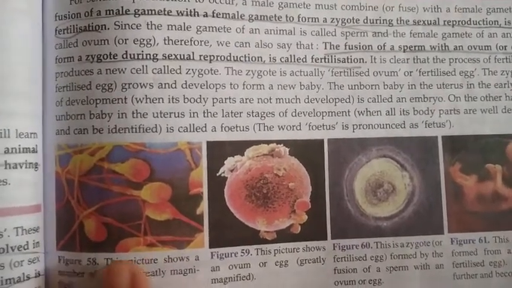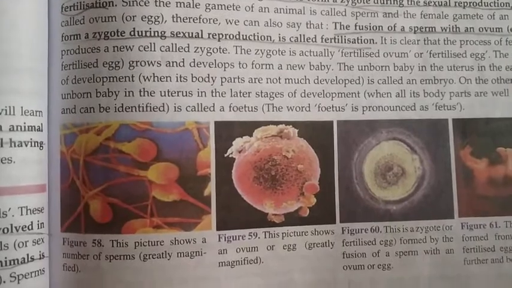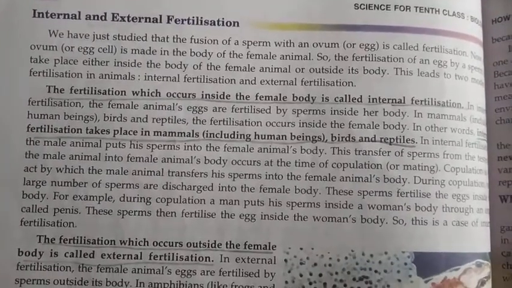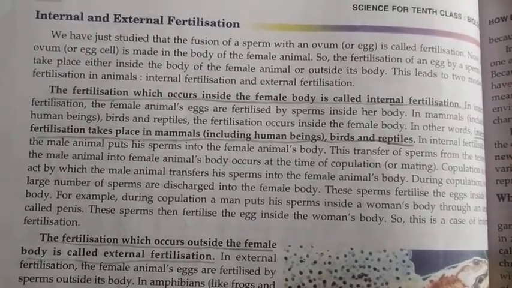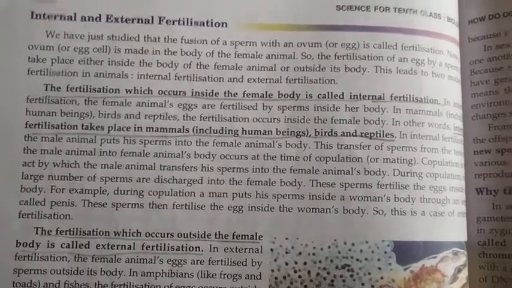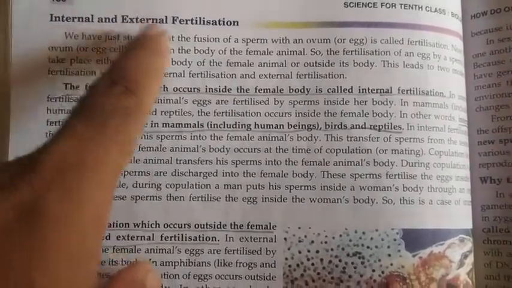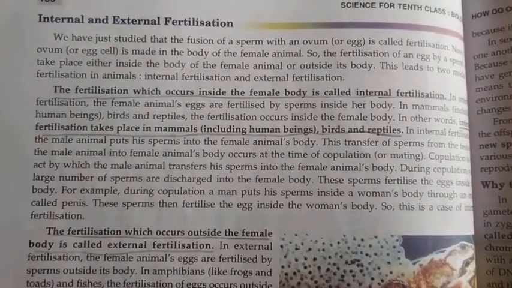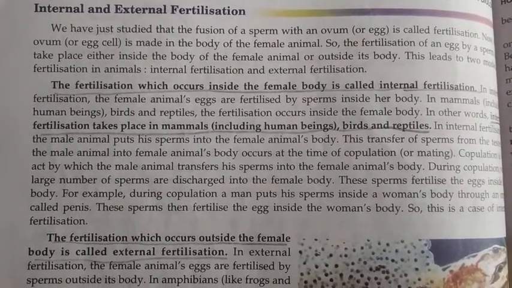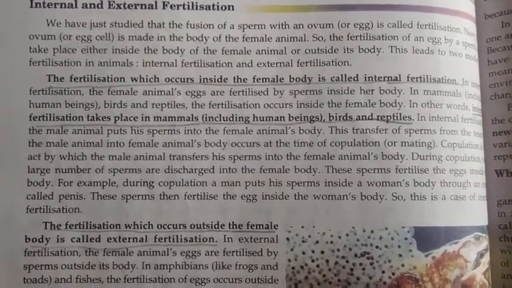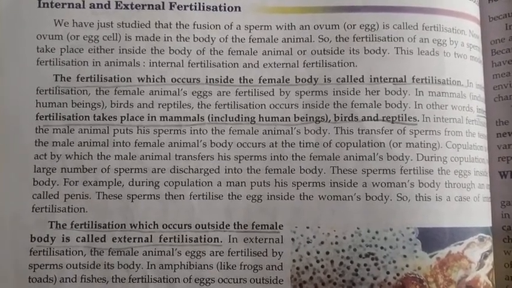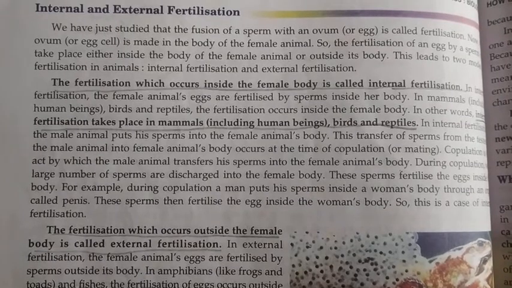Now let's discuss what we mean by fertilization and what its types are. As we already discussed, the fusion of male and female gamete is called fertilization. There are two types: internal fertilization and external fertilization. The fertilization which occurs inside the female body, listen carefully, is called internal fertilization.